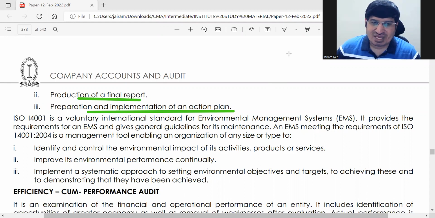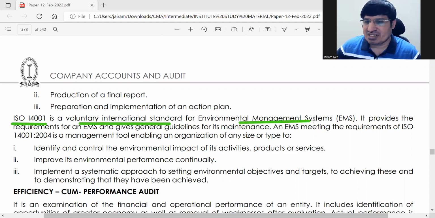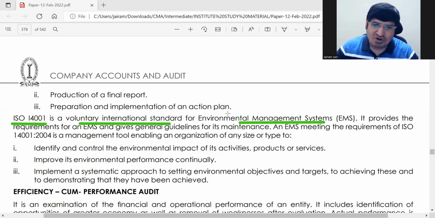There is one ISO standard. ISO is the International Standards Organization. ISO 14001 is a voluntary international standard for environmental management systems. So if you are doing the audit yourself, or there are some organizations doing your audit, this is a voluntary international standard. Voluntary, so if you want, you can do it. Otherwise, you need not take it.